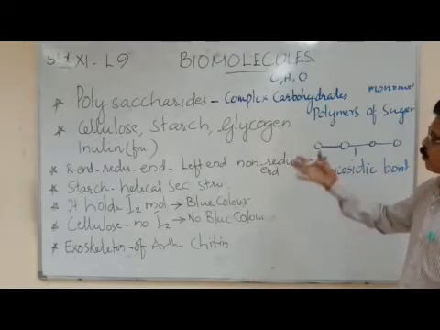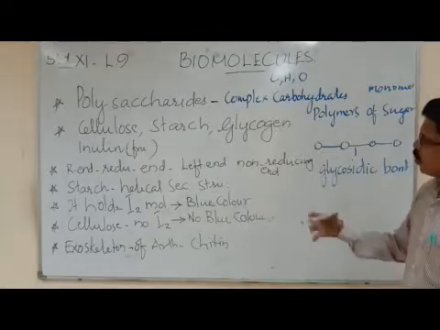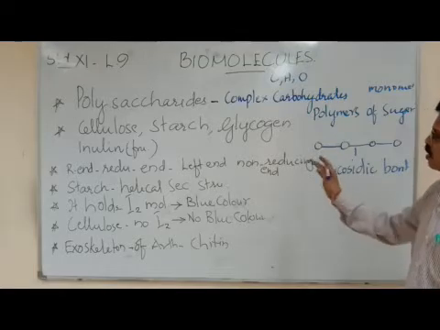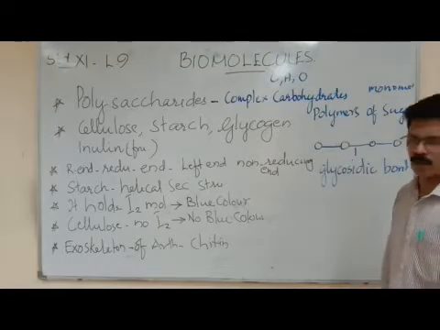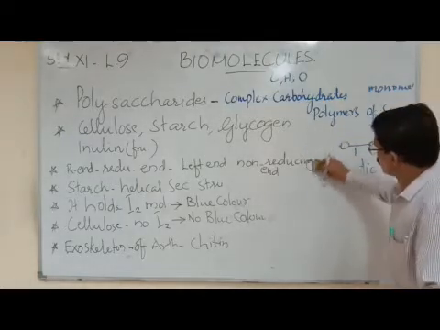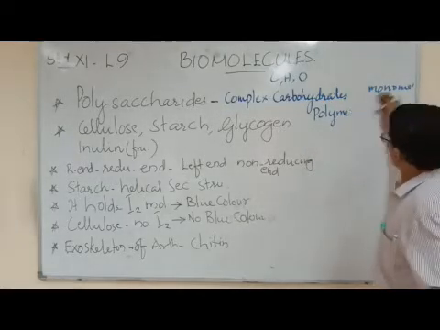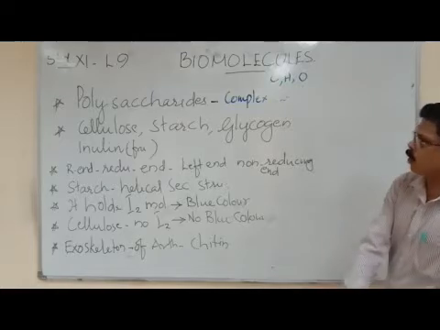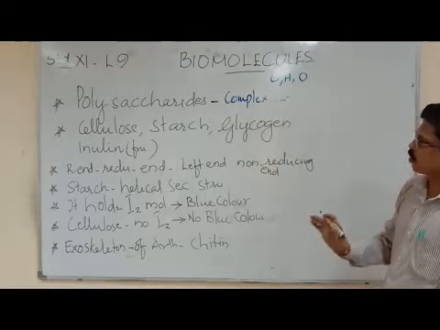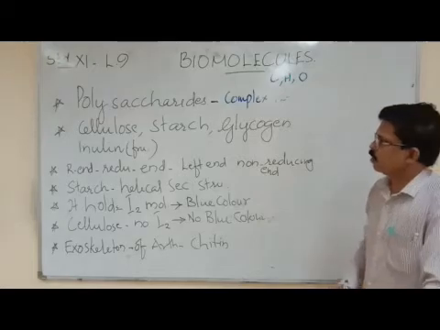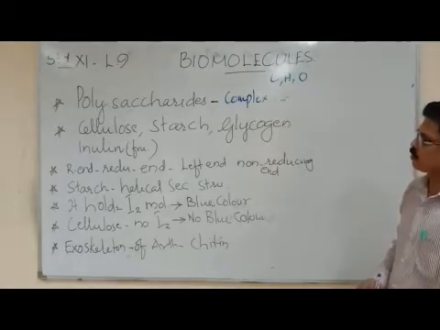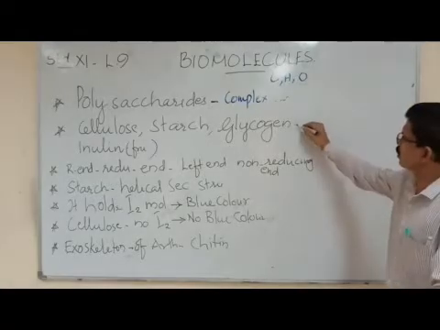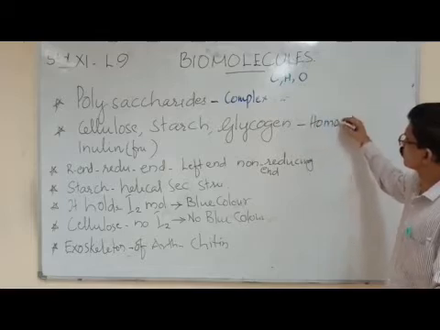Now there are 3-4 types of polysaccharides: cellulose, starch, and glycogen. Cellulose, starch and glycogen are called homopolymers. Why are they called homopolymers? What do you mean by homopolymer? A homopolymer is made up of sugar molecules only. For example, cellulose is made up of sugar. Starch is also made up of sugar. So they are called homopolymers.